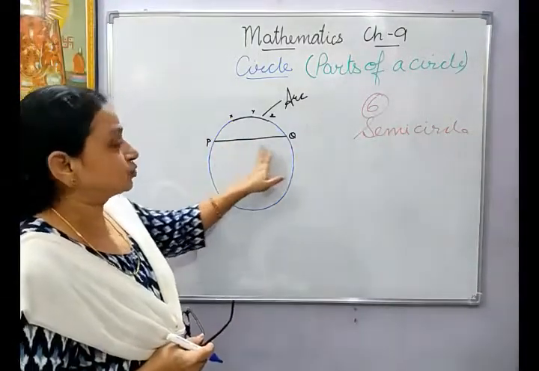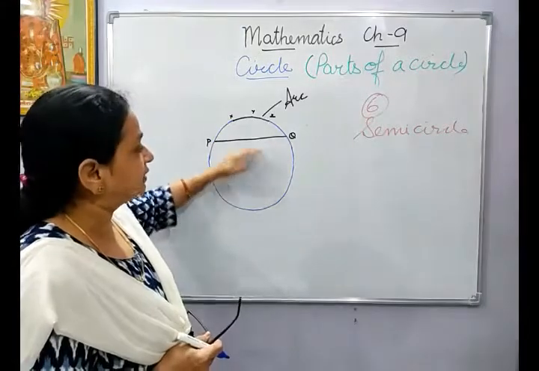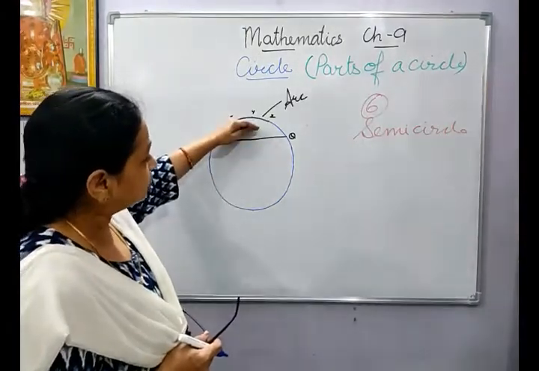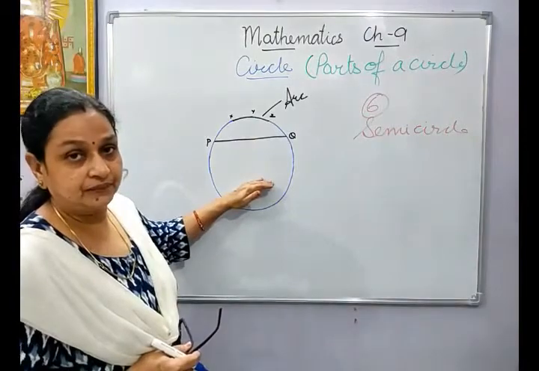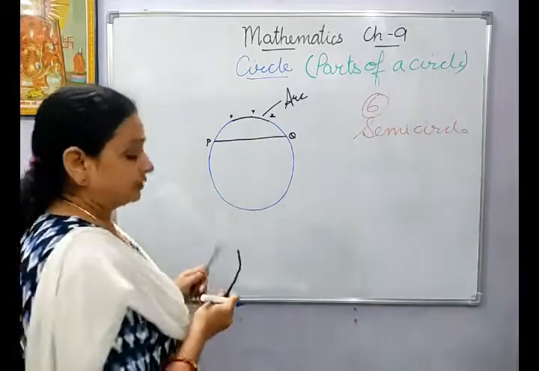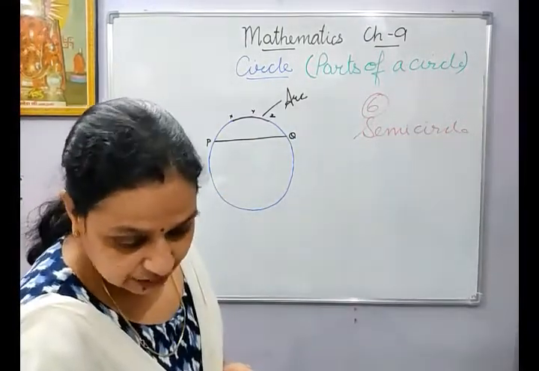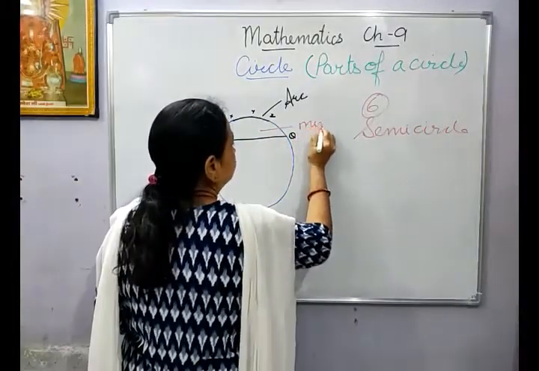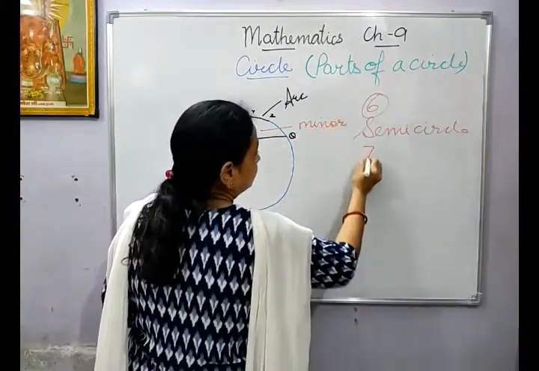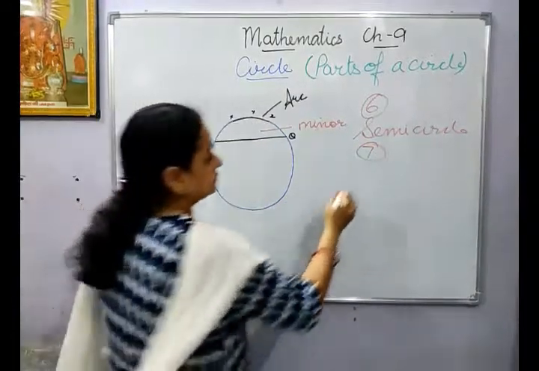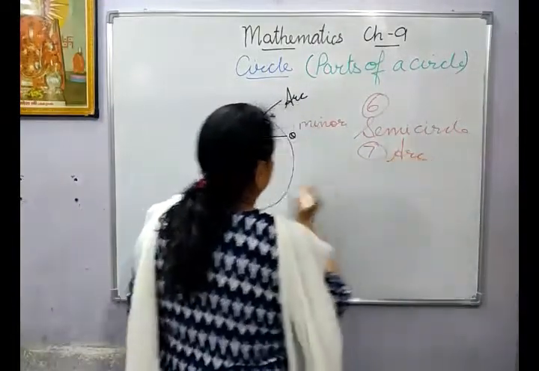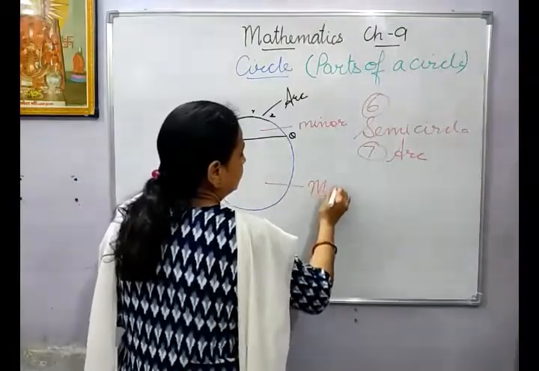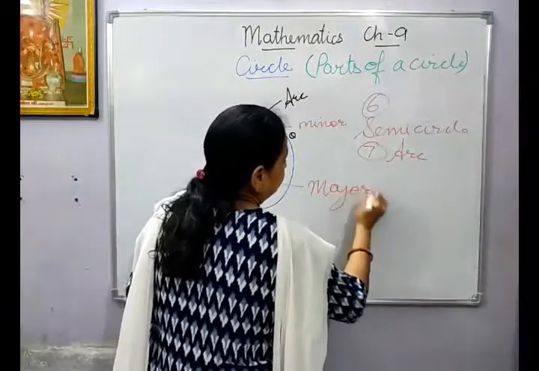But here this is a chord and it has divided the circle into two parts. This one is smaller and this one is bigger. The smaller one is called the minor arc. And this will be called your major arc.